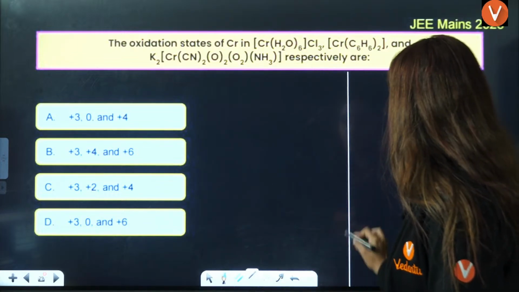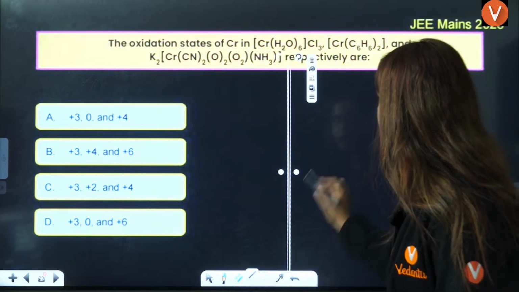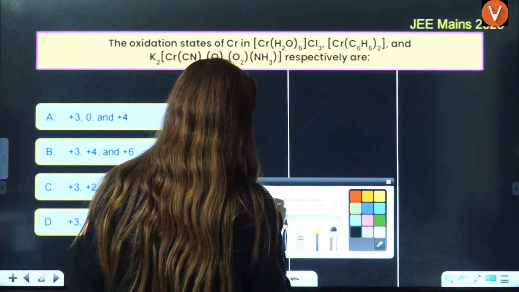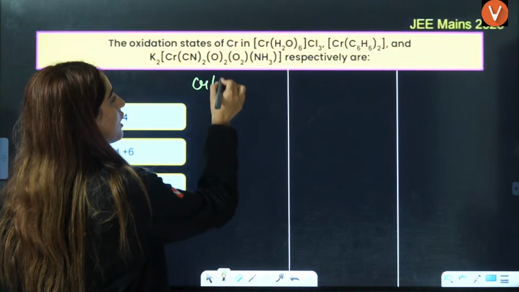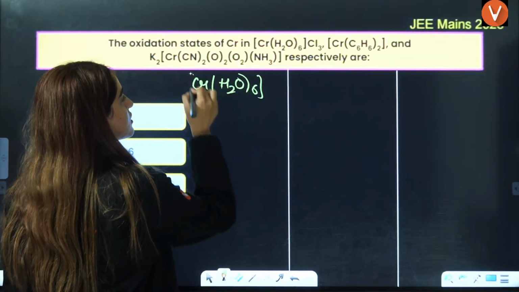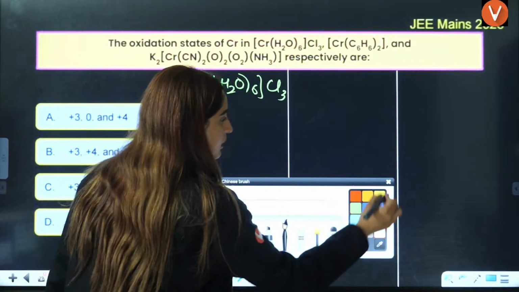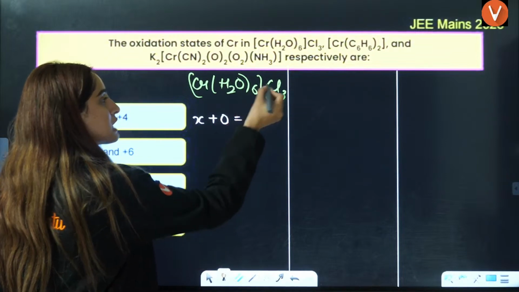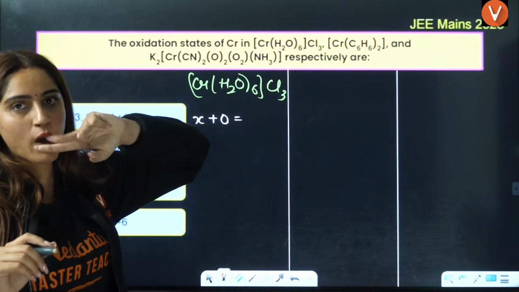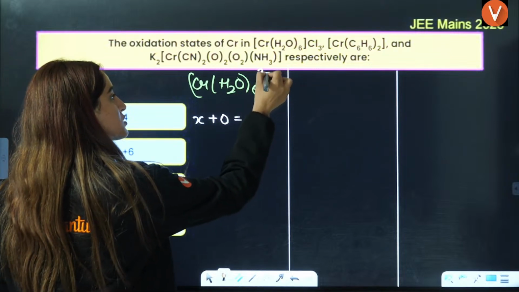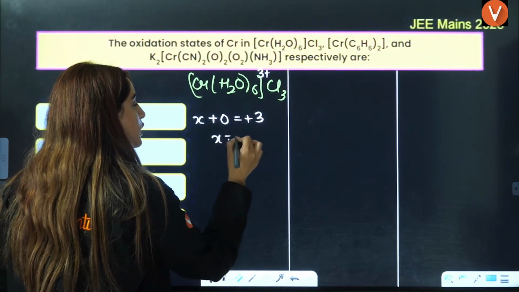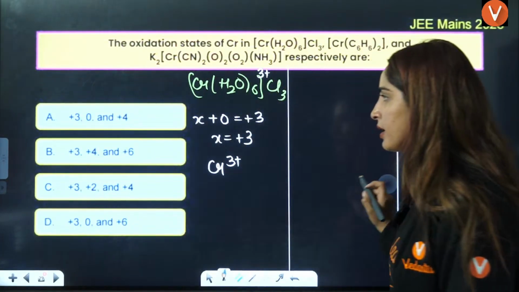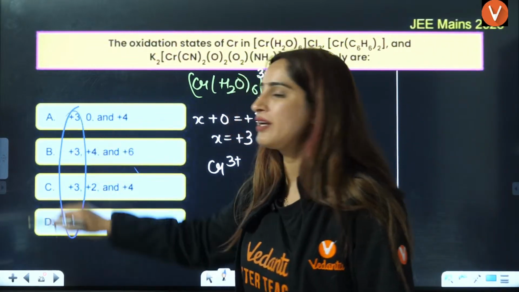First, okay, this is the first, this is second and this is third. Let us answer that here, everybody. First is Cr(H2O)6Cl3. Water is a neutral ligand, so this will be X plus 0. Now because you have 3 anions, that means here you will have 3 positive charge, so it will be plus 3. X is going to be plus 3, that is chromium is in plus 3 oxidation state. From here, this is all plus 3 only. We don't even need to calculate this.